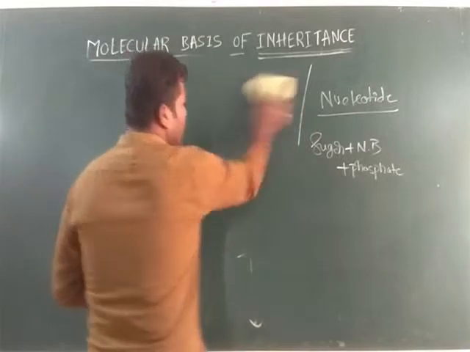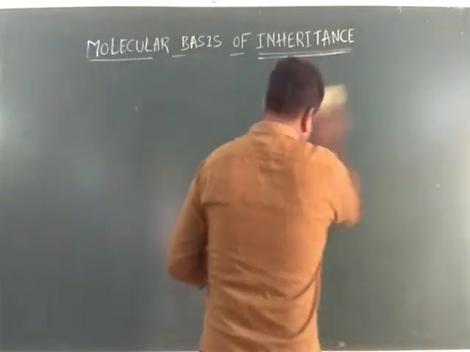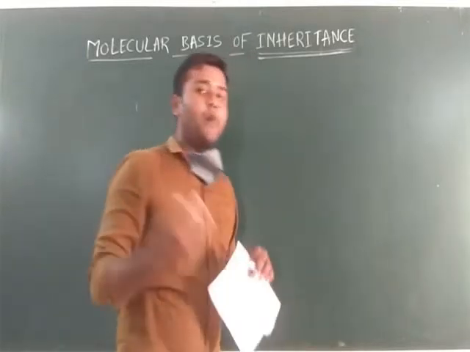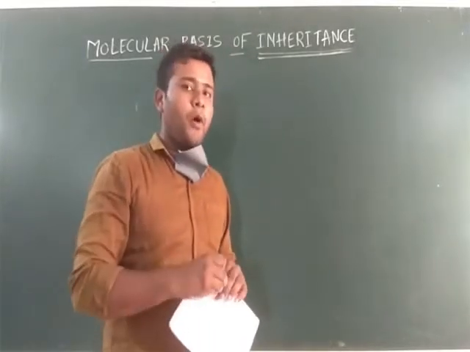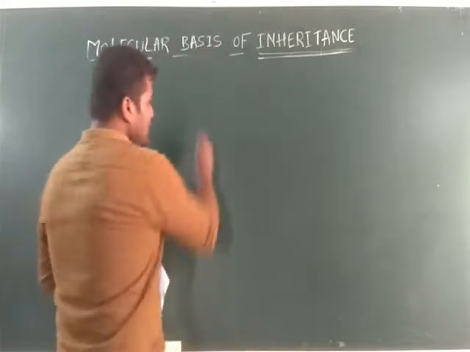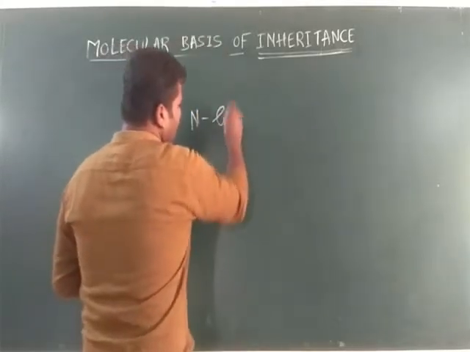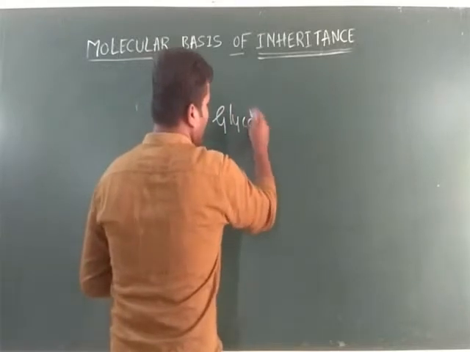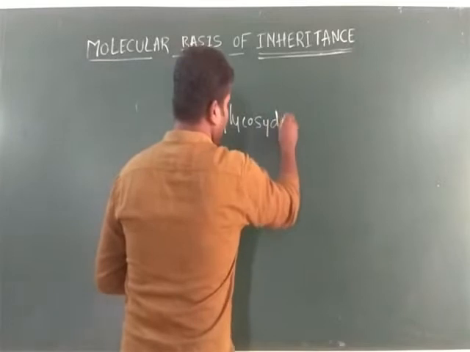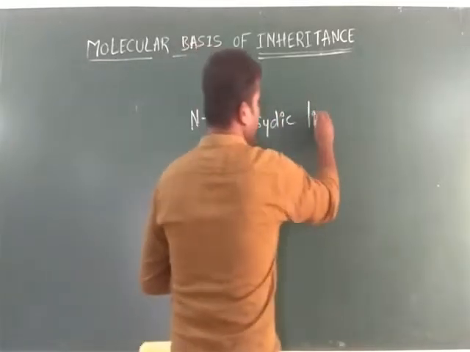Linkages of polynucleotides and how the linkages help in the formation of nucleotides. How they are involved in the formation of the polynucleotide chain. First thing, three linkages are there. First one, N-glycosidic linkage.